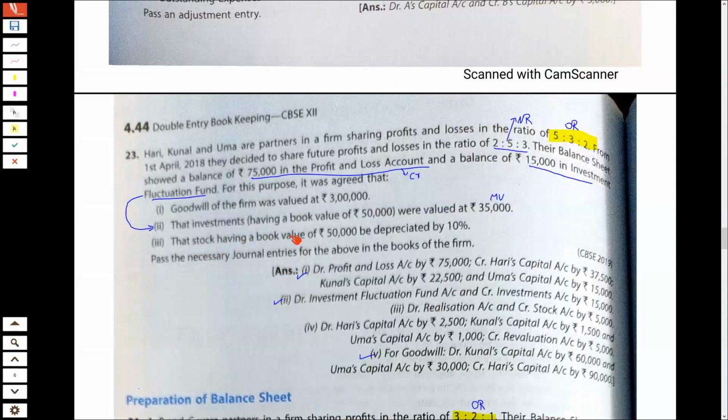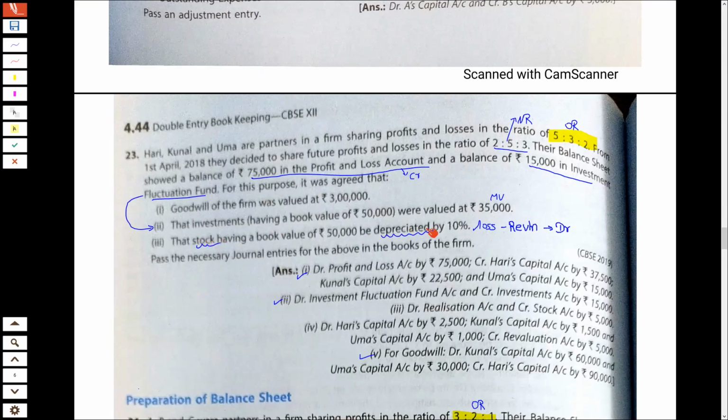The stock having book value of 50,000 to be depreciated by 10%. So stock to be depreciated. So it means there is a loss. And when there is a loss, revaluation account, we debit.